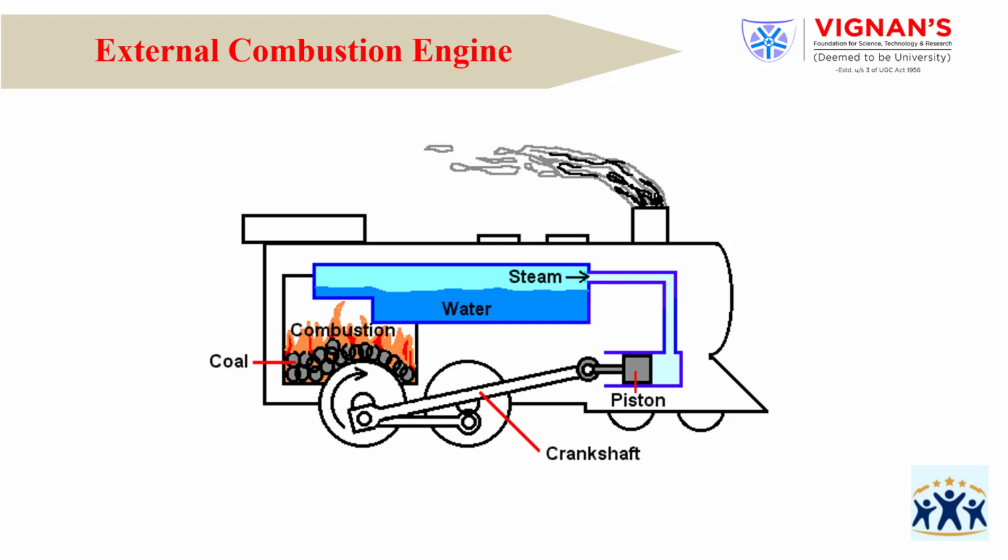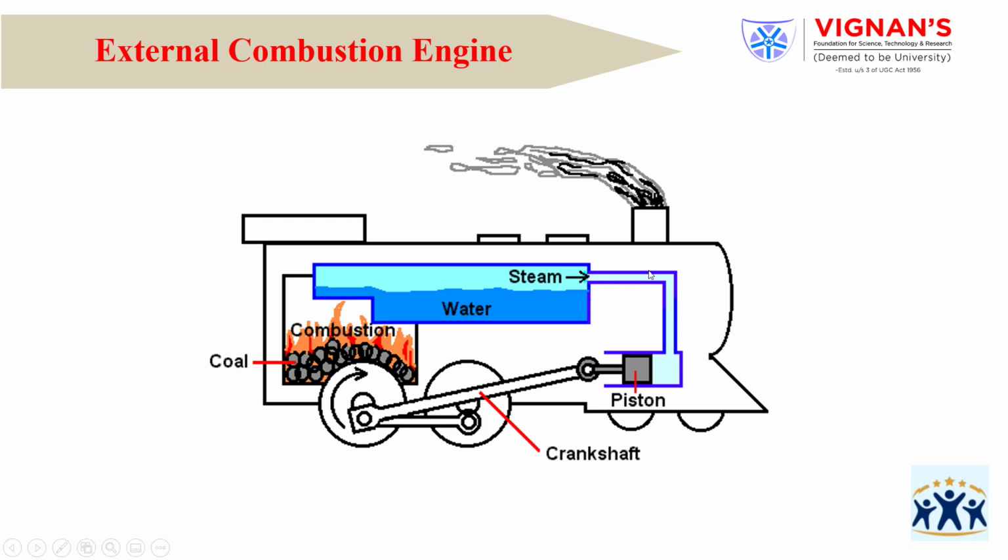See here, this is the best example of an external combustion engine. In this figure, this is a combustion chamber. In place of this combustion chamber, we place the coal. That coal will be heated, and once heated, it generates a certain amount of heat. The heat is transferred to this water, and the water is converted into steam.